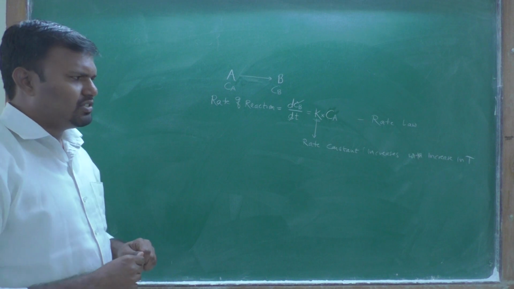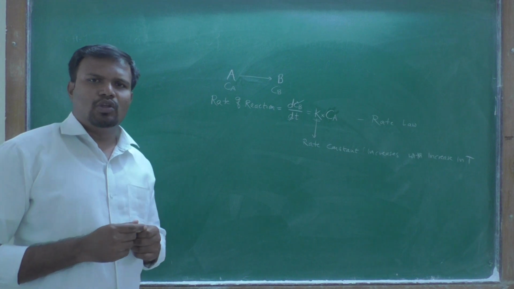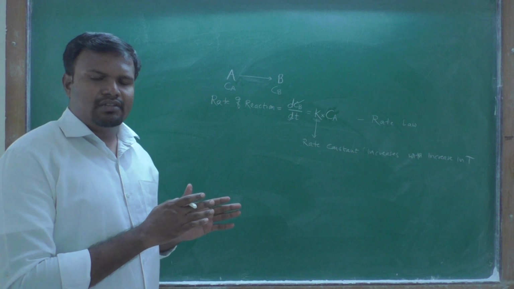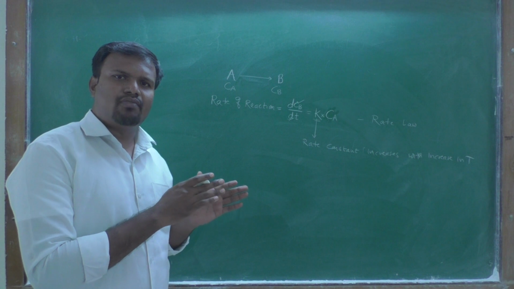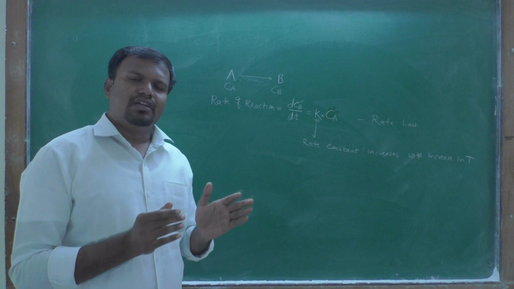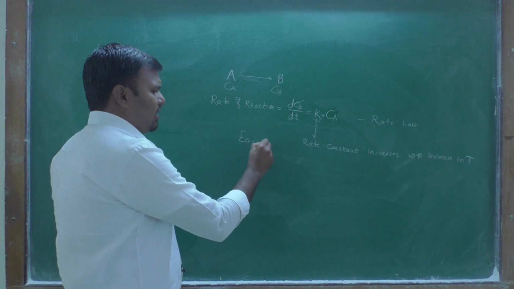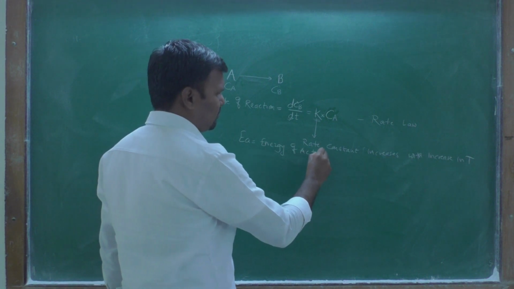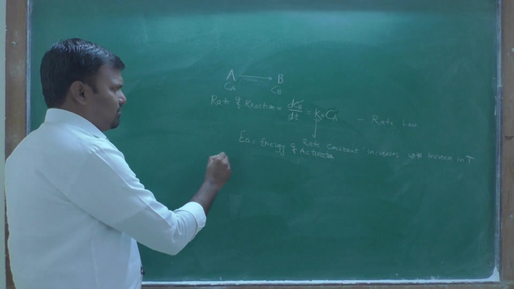The Arrhenius first assumption is that the reactant molecules have to acquire a certain energy for formation of product. That energy is called the energy of activation and it is denoted by Ea, energy of activation. Okay, that is the first assumption.